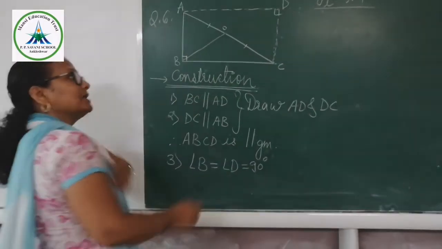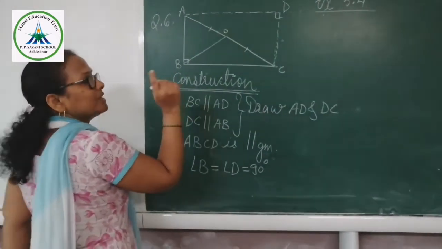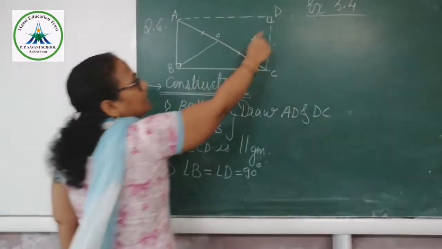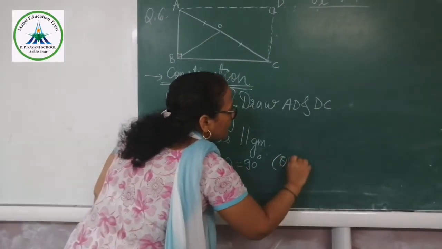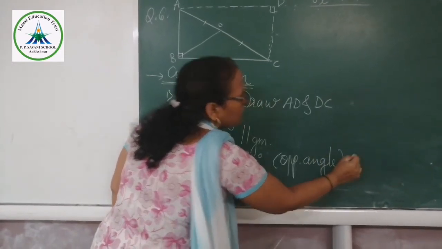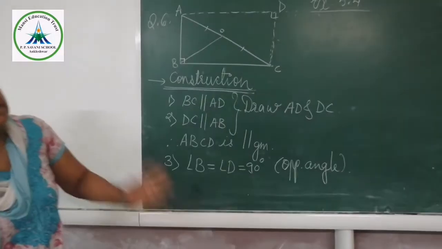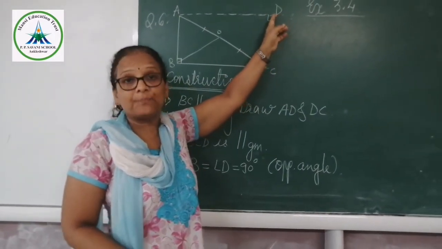Why 90 degree? Because this 90 degree is given and as it is a parallelogram, angle B and angle D are equal, that is 90 degree. So reason is opposite angles of the parallelogram are equal. Therefore, this is 90 degree, so this is also 90 degree.